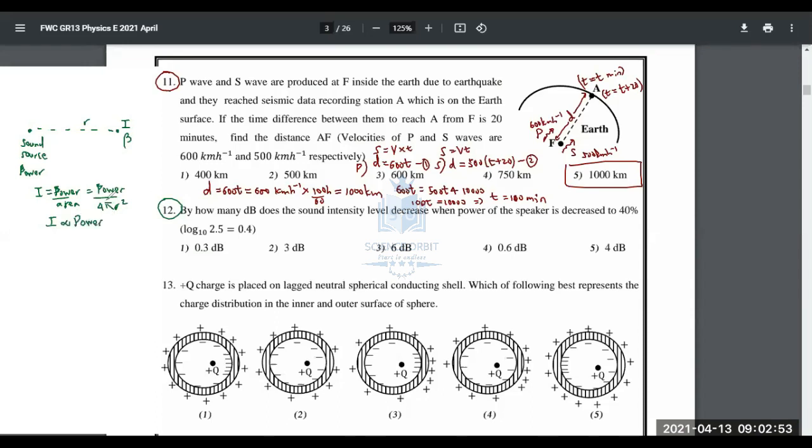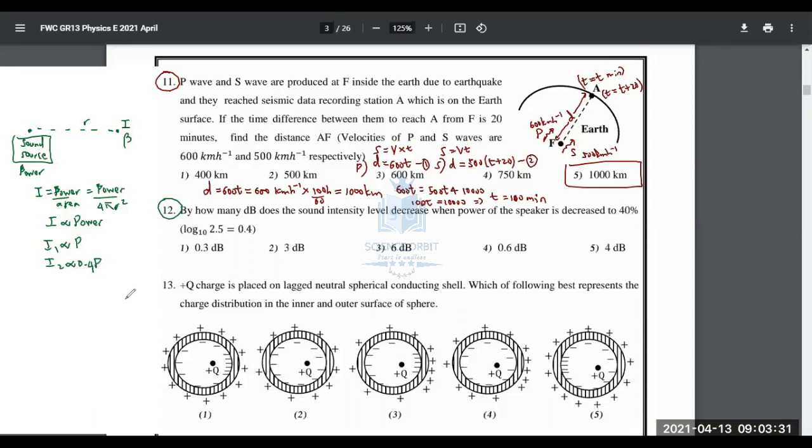Hope you understood it. Normally in other questions, we don't change the power of the sound source, but rather change the distance from the sound source. Here, they are not changing the distance. It's the same place, but power is changed. So if you take initial intensity I1, that is proportional to power P. And the final intensity, the power decreased to 40, decreased to 40, not decreased by 40. Decreased to 40% means the new power is 0.4 P.